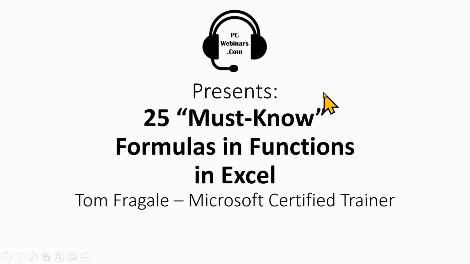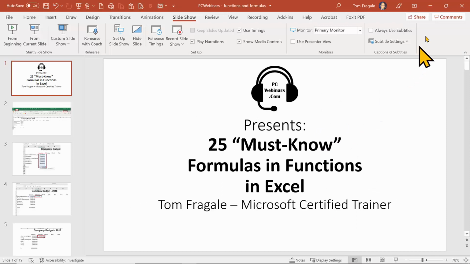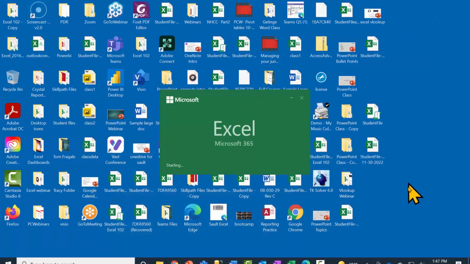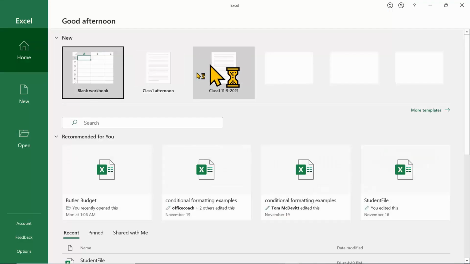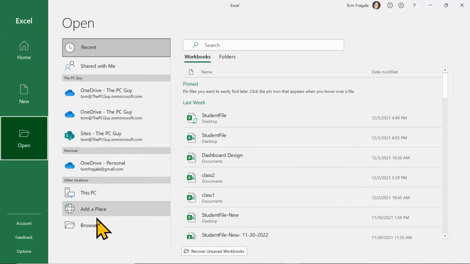So I'm going to minimize PowerPoint, and we're going to go into Excel. And I'm going to open up the workbook that comes with the course. So in my case, it's going to be in my desktop folder.